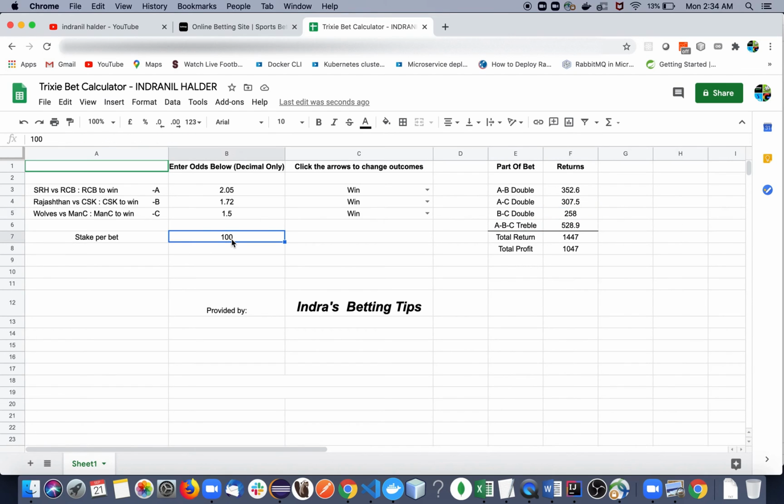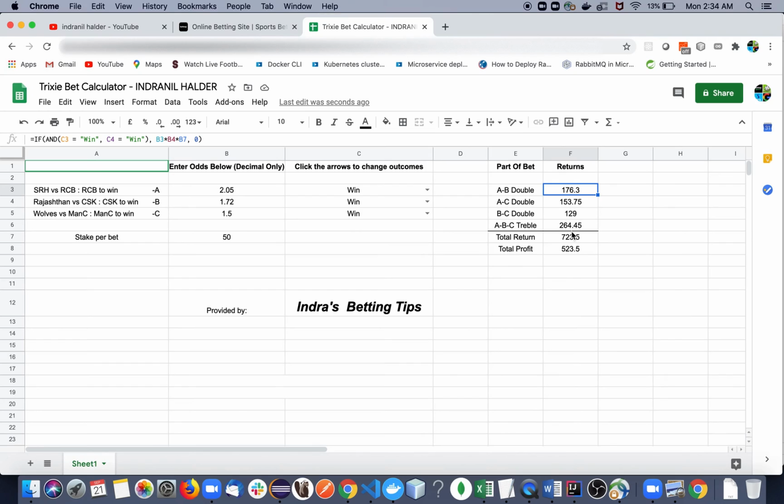So suppose you were placing bets of 50, it will be multiplied by 4, right? So the total stake is 200, and here the estimated return is 723.5. So even if we lose one of the bets, you can see that in the worst case scenario we can get 176.